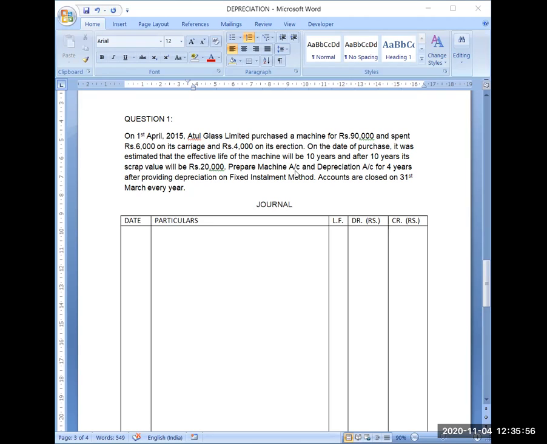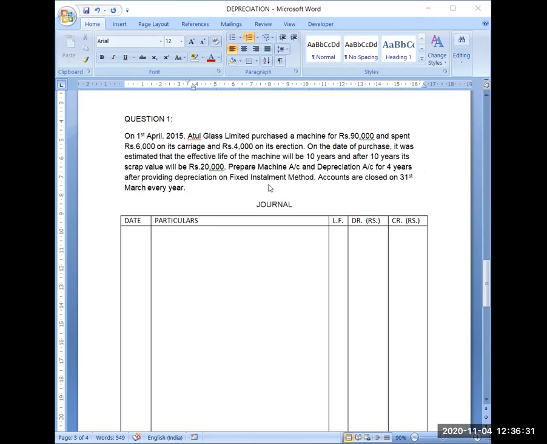You have been asked to prepare the machine account and depreciation account for 4 years after providing depreciation on the fixed installment method. Now this sentence makes clear which method you are supposed to use, fixed installment method or written down value method. Right now we are learning only the fixed installment method, or you can say straight line method. That is an easy part, but in exams you may get any question, so you have to read the question clearly to see which method has been asked.